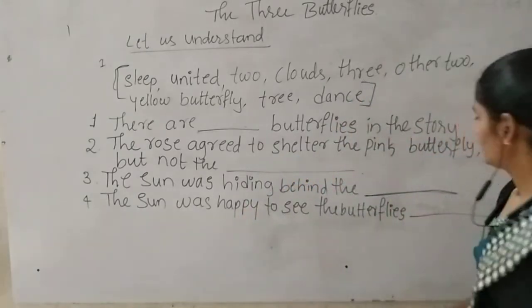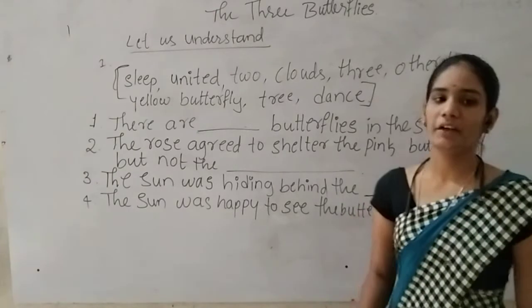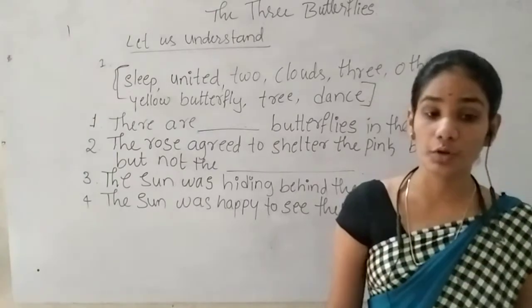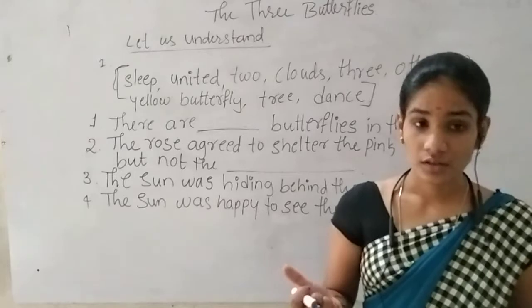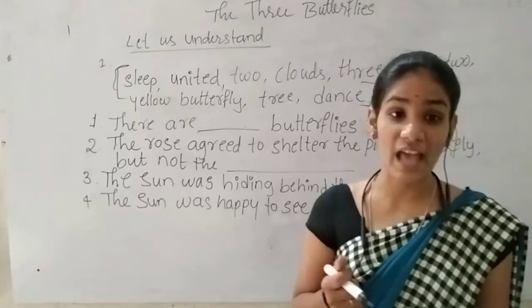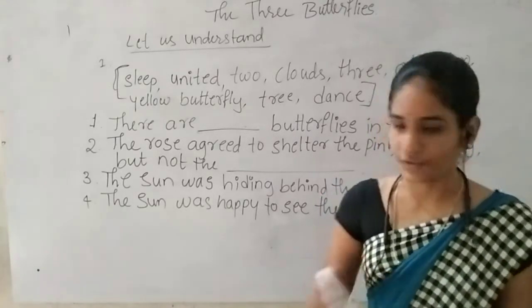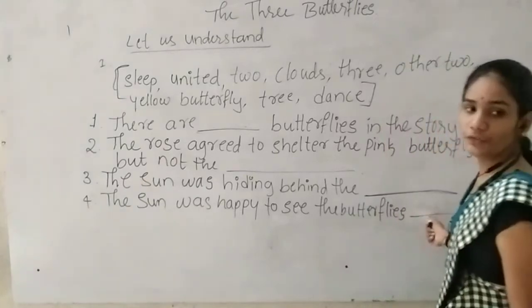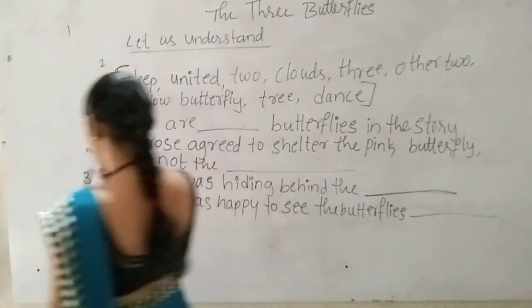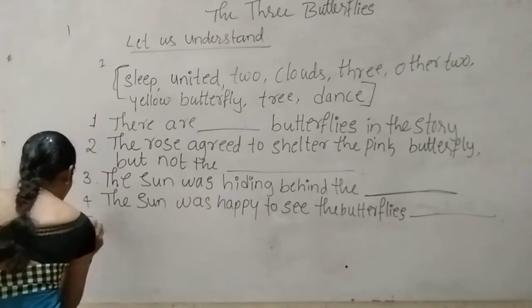The butterflies dash. So the sun observed everything and he was happy to see the butterflies. Why he was happy to see the butterflies? That answer we have to fill here. Okay, next, what is the fifth sentence?